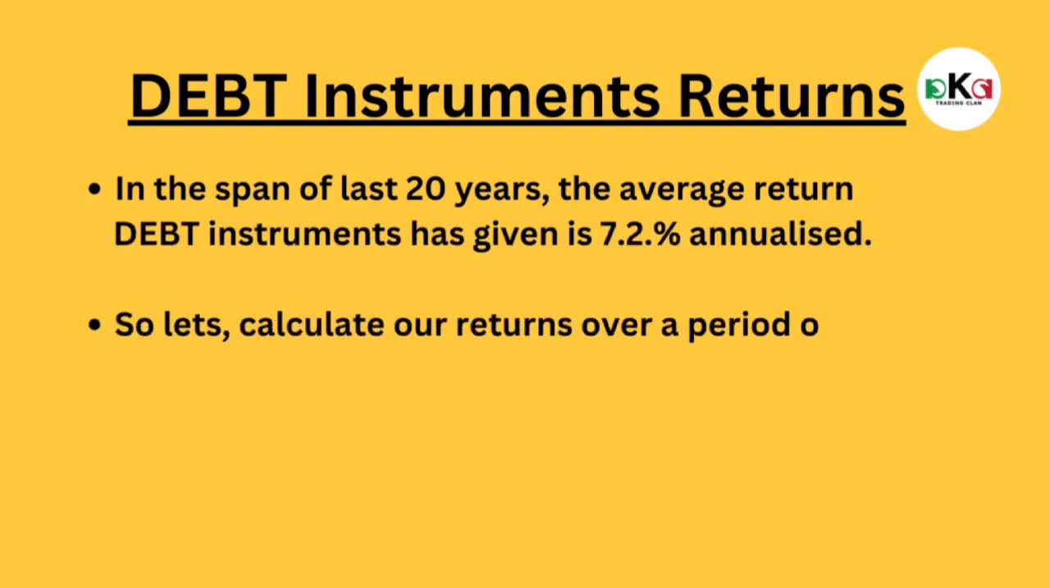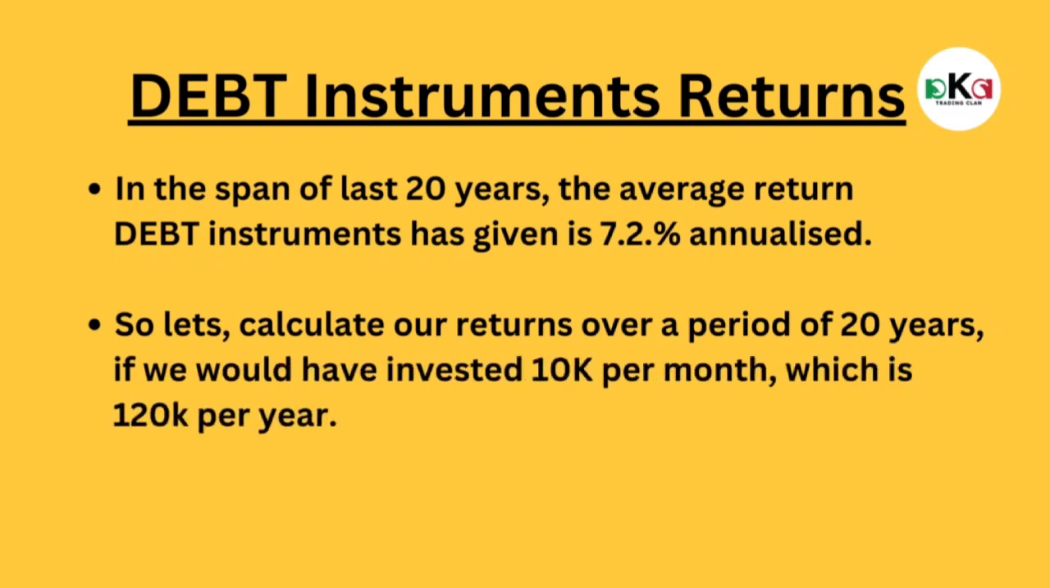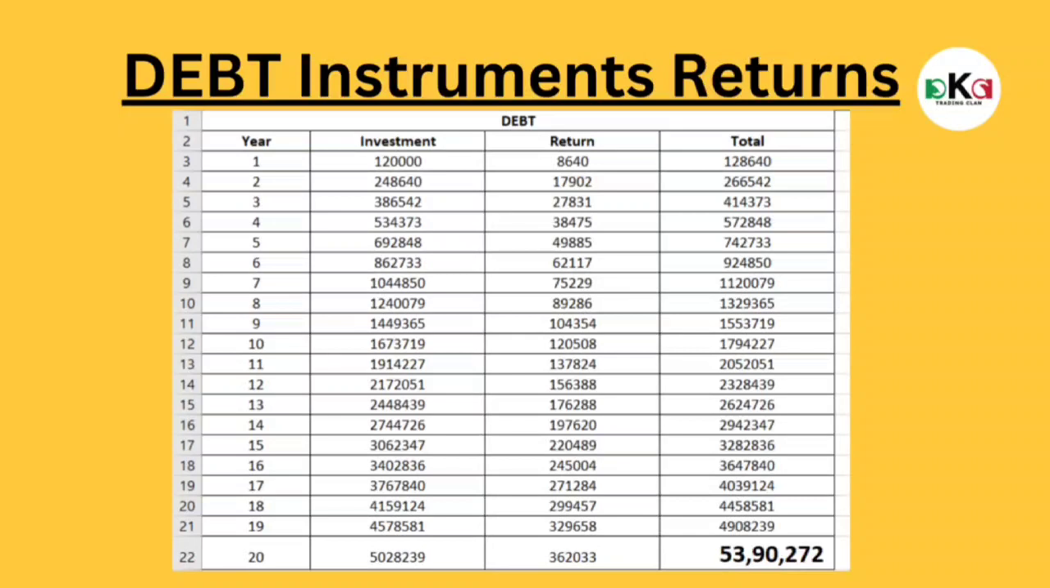So let's calculate our returns over a period of 20 years if we would have invested 10,000 per month, which is 1,20,000 per year. In the figure, as you can see, in year 1 we invested 1,20,000. The return was 8,640. So the total amount we earned in first year was 1,28,640. In the second year we invested 1,20,000 plus 1,28,640, which we had earned last year. And in the same manner we kept accumulating for 20 years.